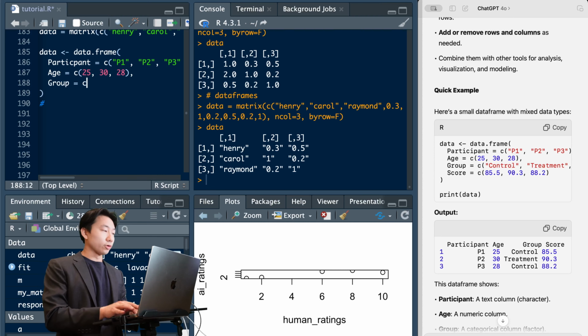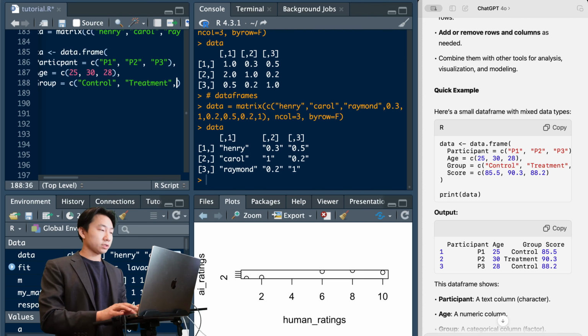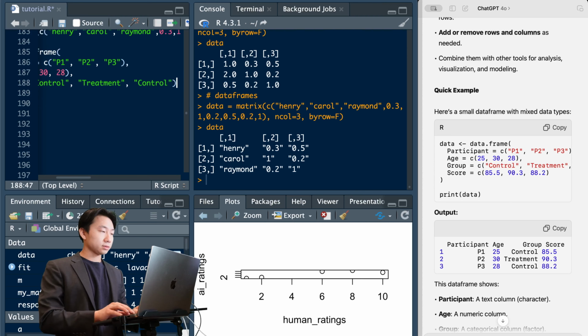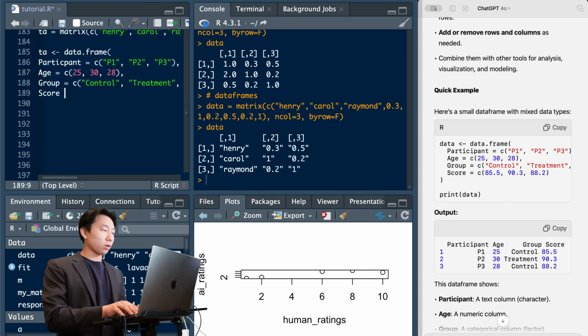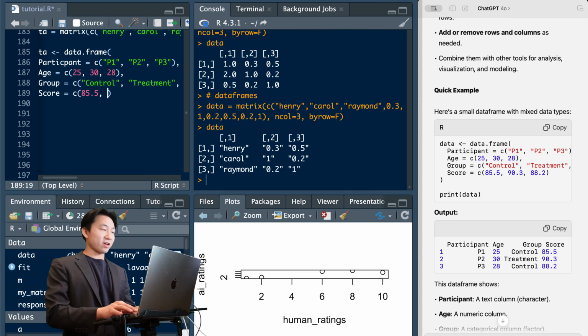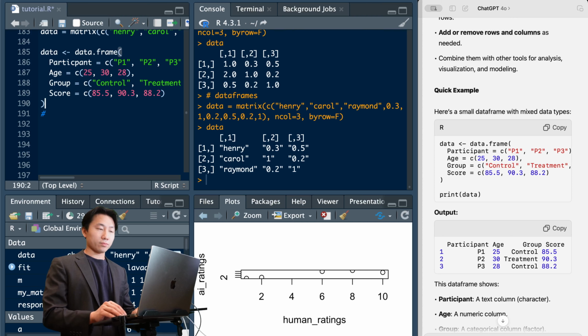We can say their group is control, treatment, control. I think that's probably what it says. Yes. Score is, let's say, maybe this is even their midterm score. So 85.5, 90.3, 88.2. And then there we go.